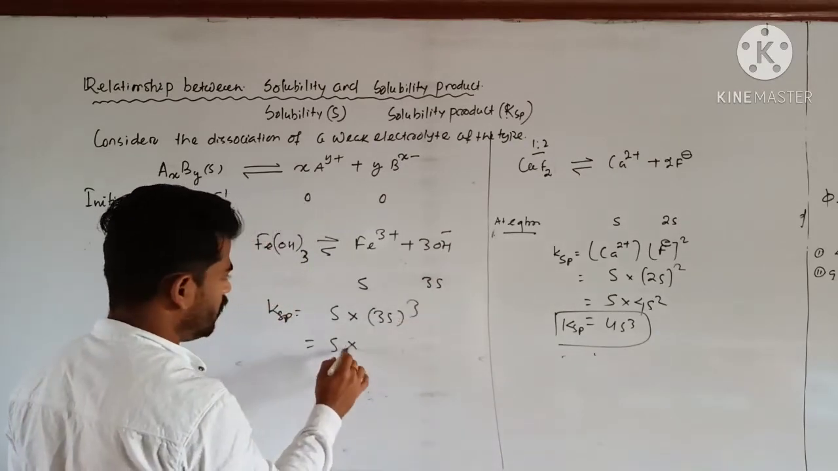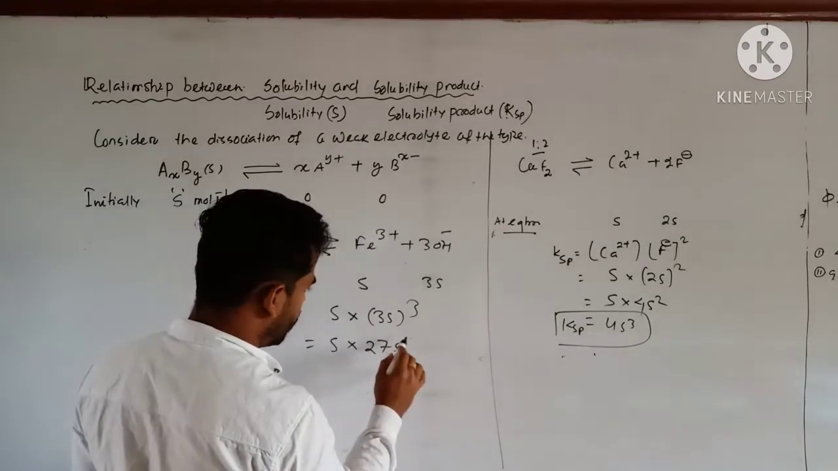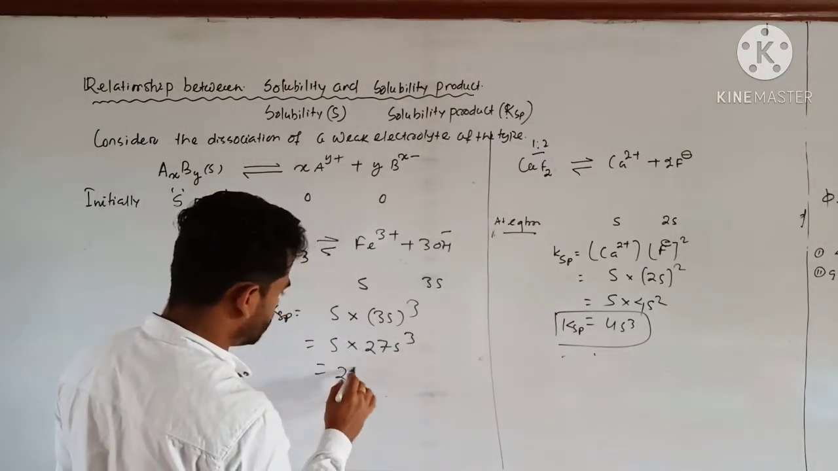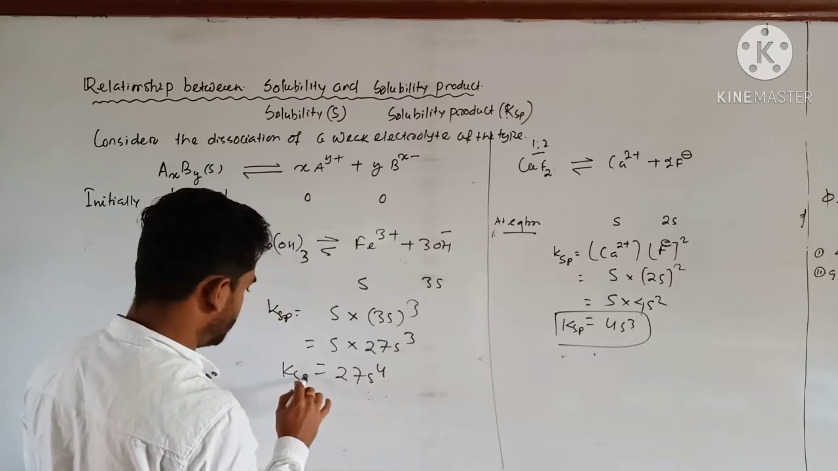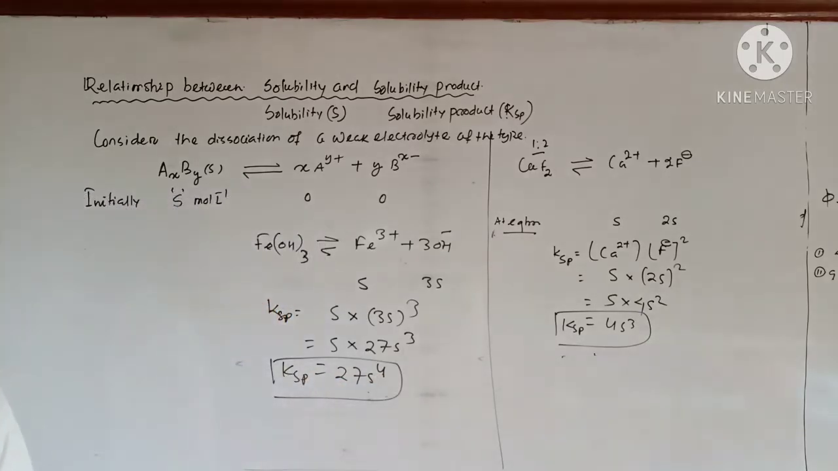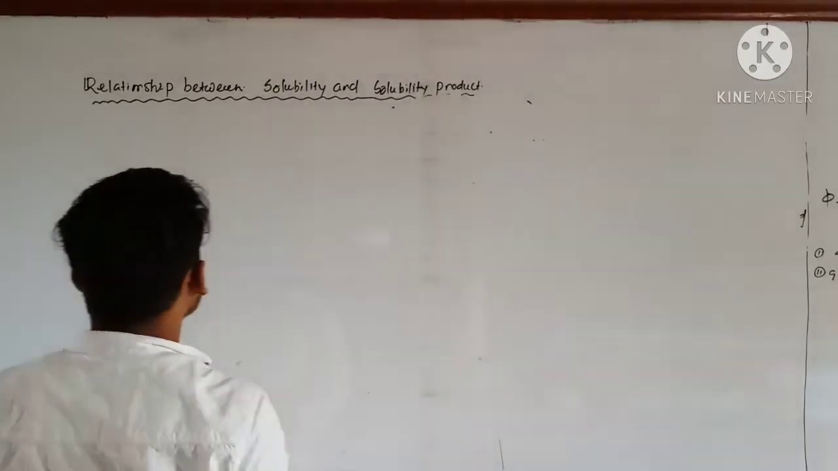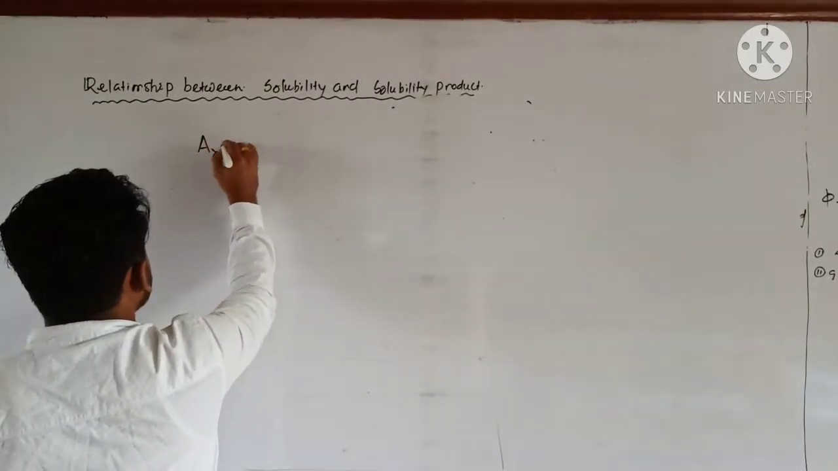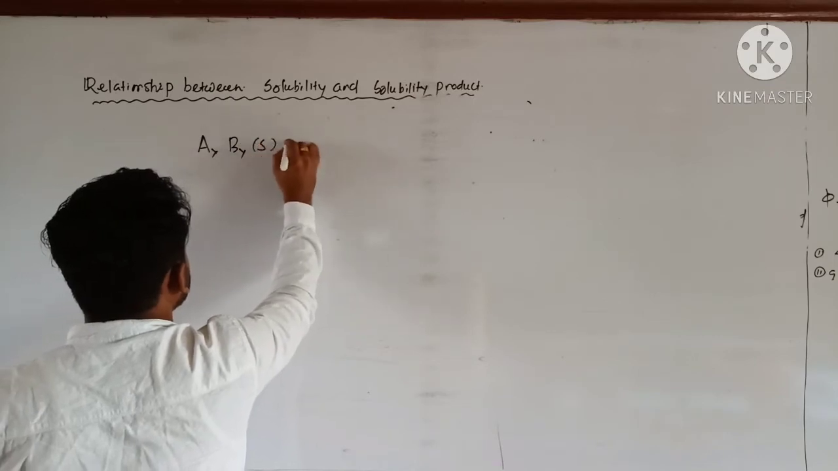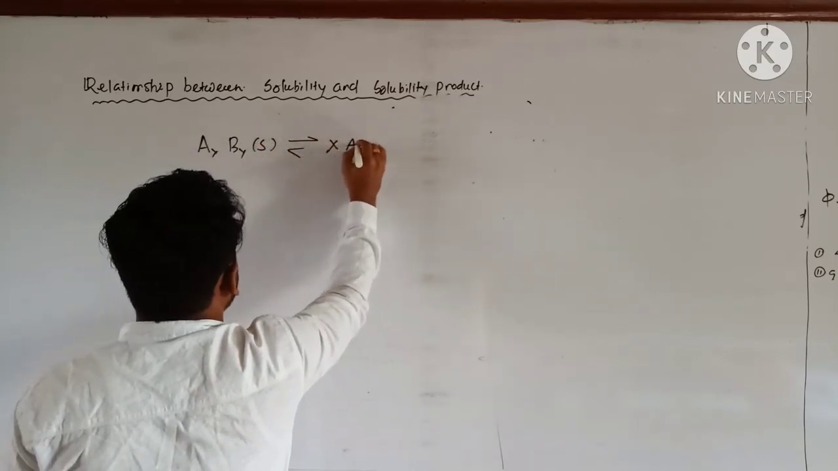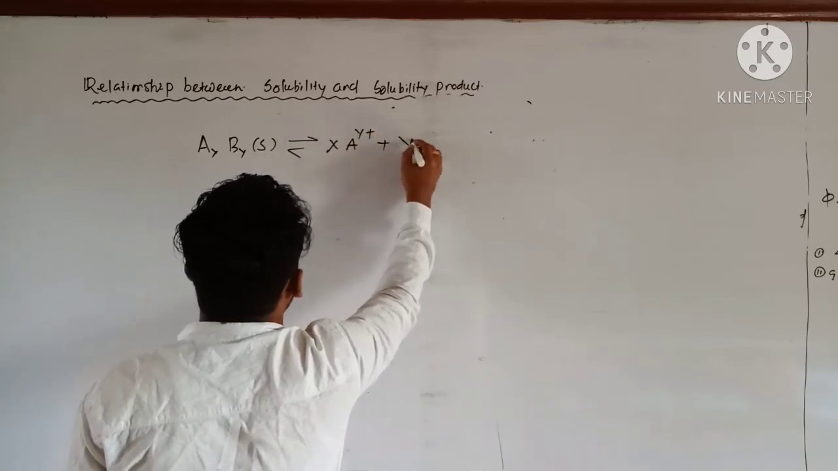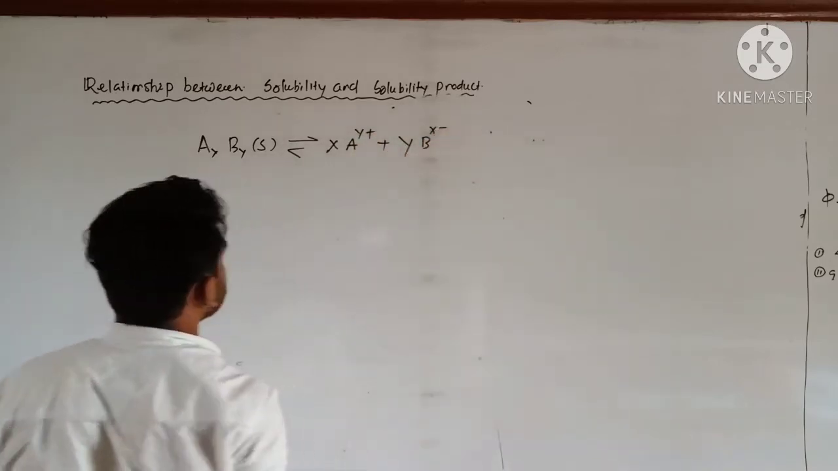Just see, that will be 27S cubed, that is 27S to the power 4. So KSP is equal to 27S to the power 4. So from here you can calculate the molar solubility. So in general, what can I write? In general, if we have AxBy, that is xA^y+ plus yB^x-, clear?